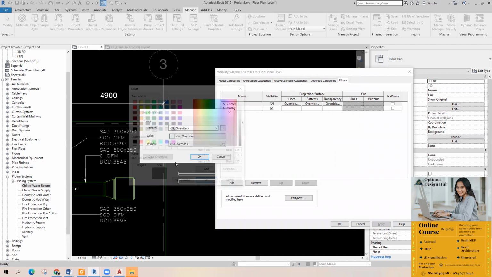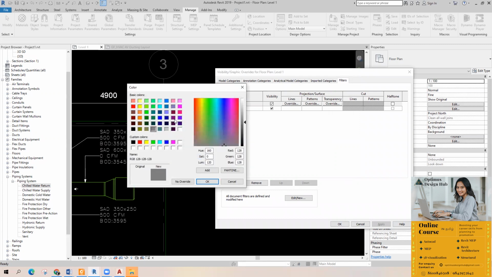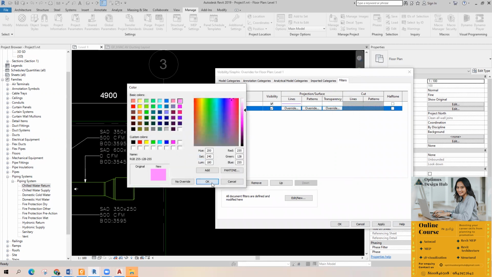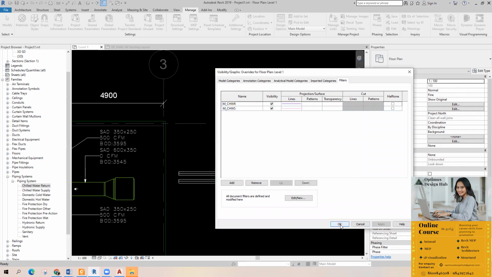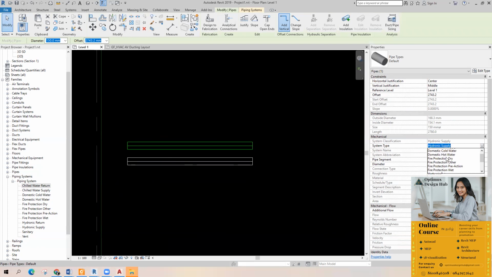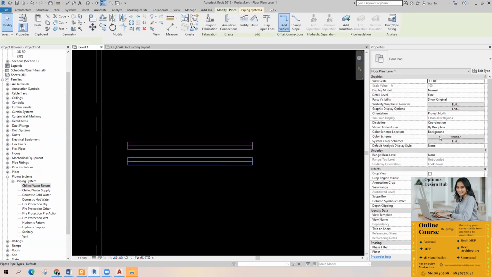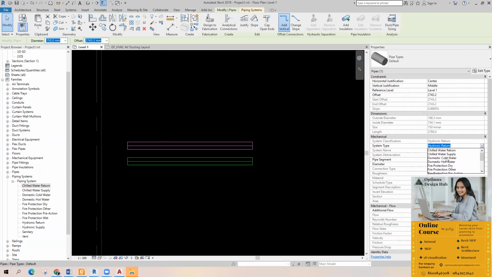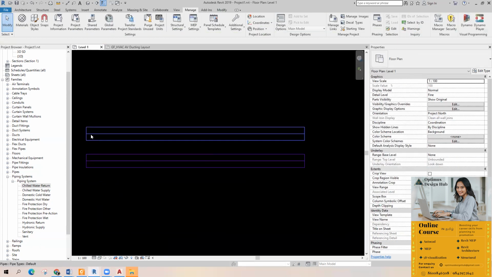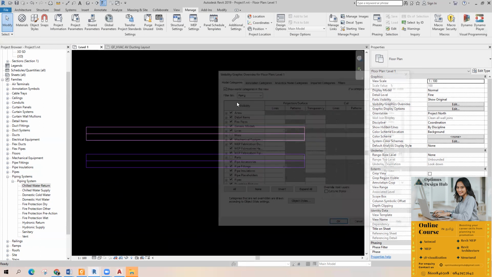Either you can use this filter to create some colors. So this will be my color for the water supply, and this for water return.